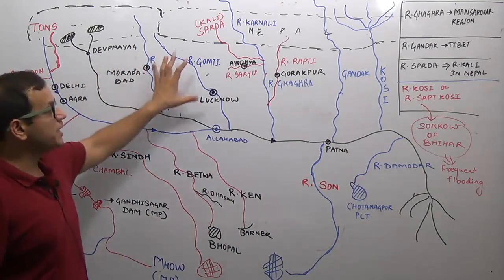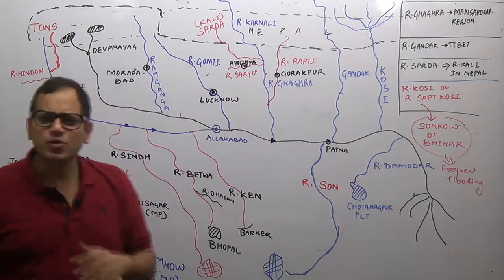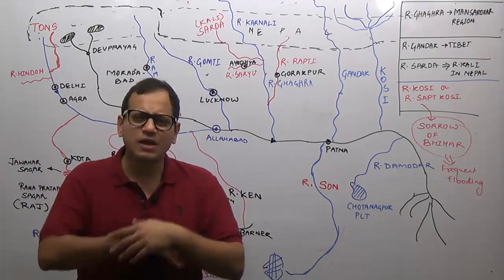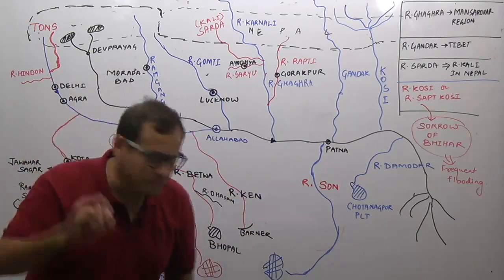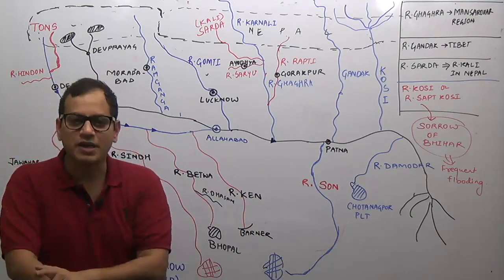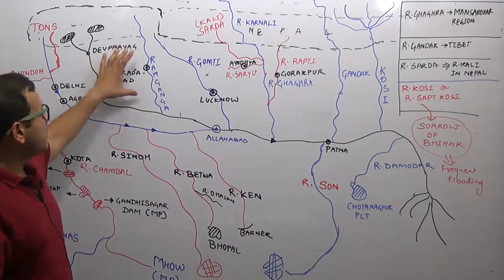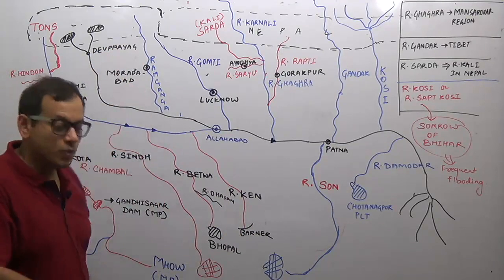Ramganga, Gomti, Ghagra, Gandak, Kosi. Do this much. Though there are so many, don't do a lot. You just have to have an overall idea. Those whose origin is important, I have taken. Those whose origin is not that important, I have not taken. What? Ramganga: the city of Moradabad, which is famous for brass work, is important.